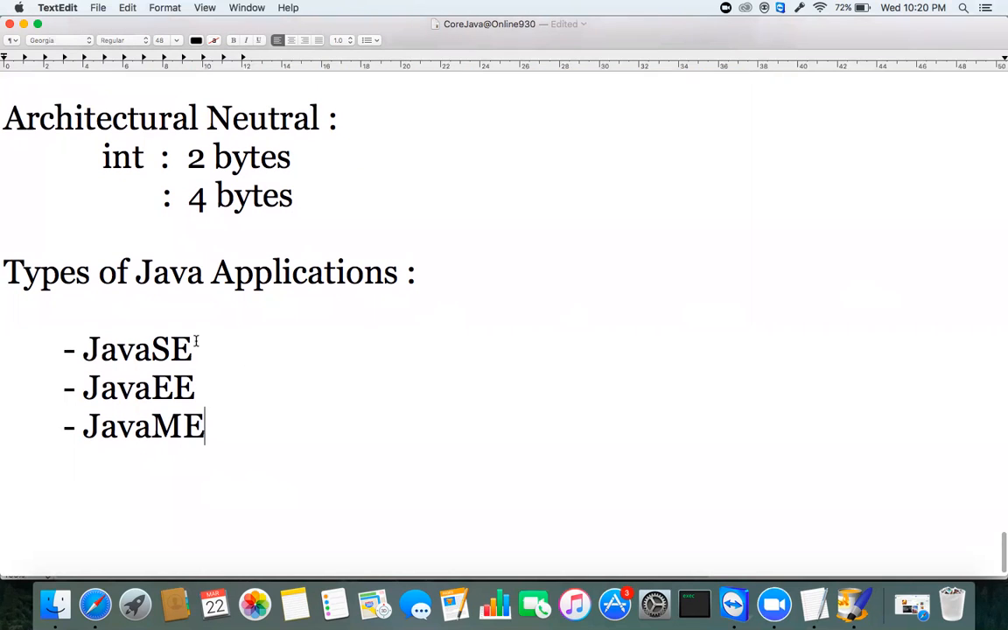So these are the types of Java applications. Let's see where exactly we get a requirement for Java SE, Java EE, Java ME and all.